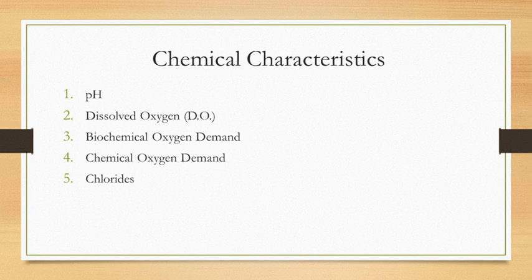This organic matter is the source of food for most of the microorganisms present in the wastewater. They utilize it as food and convert the complex organic matter into simpler matter, which is called degradation. The process of degradation requires dissolved oxygen, which is used by the microorganisms.